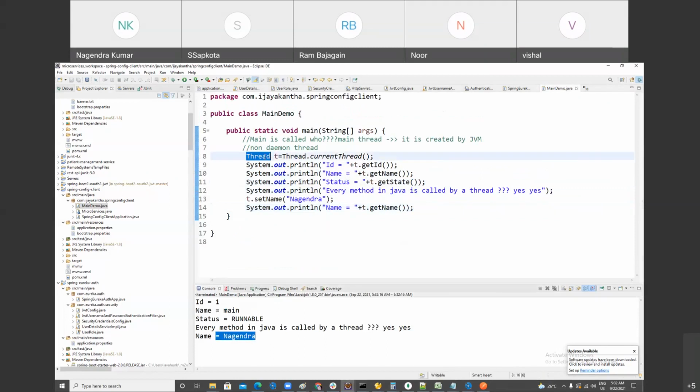No. In Java, every thread is represented by the Thread class. Every thread is an object of Thread. And if you want to know who is calling the method, you can use this statement to get the calling thread reference. Then you can print its metadata.